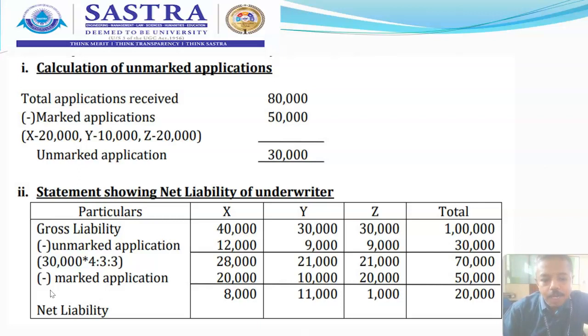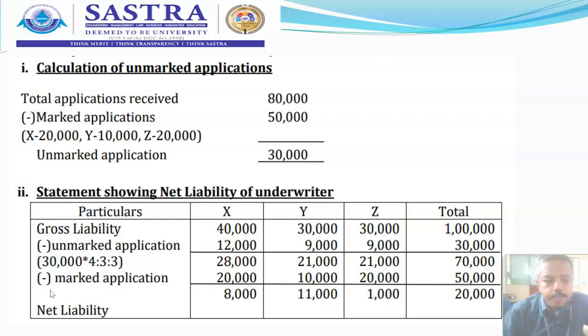Please make a note. We are not calculating these. This is given in the question as marked applications, because 20,000 applications carry the stamp of X, 10,000 applications carry the stamp of Y, and the remaining 20,000 applications carry the stamp of Z.